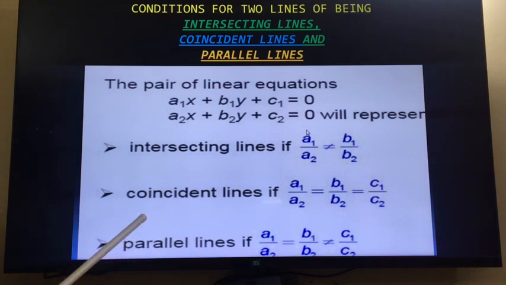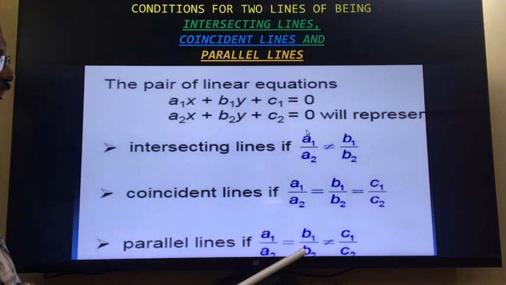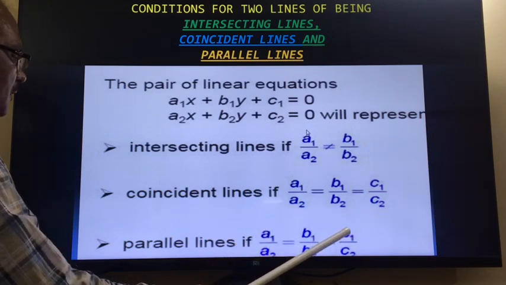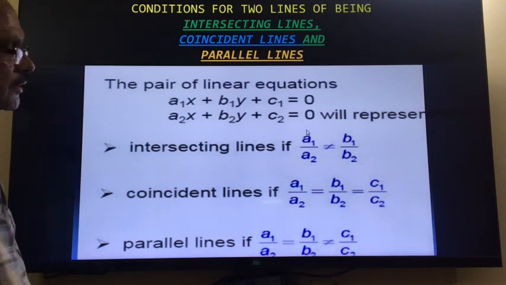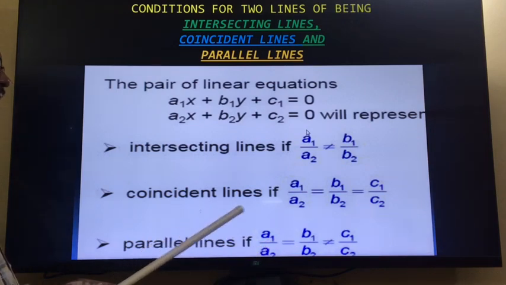The second case is when the lines are parallel. In this case, a1 upon a2 will be equal to b1 upon b2 and will not be equal to c1 upon c2. So in this case, lines are parallel, lines are not intersecting. This is the condition for parallel lines. The third case is coincident lines.